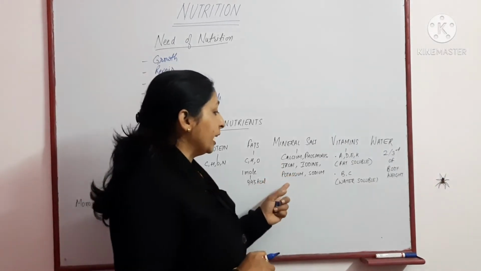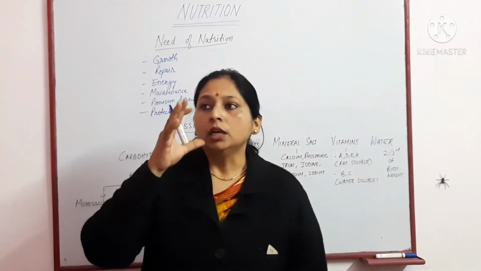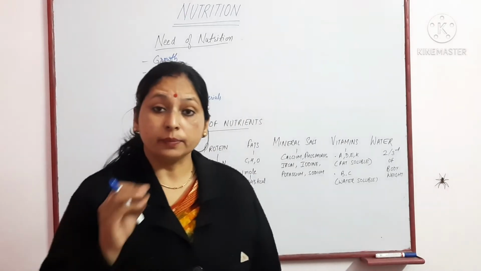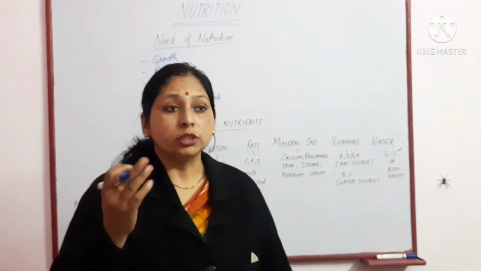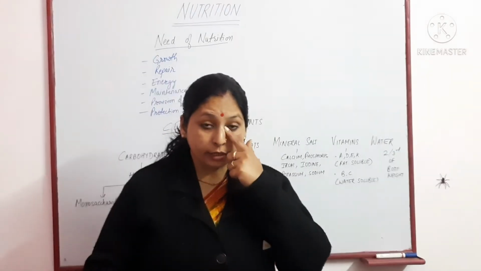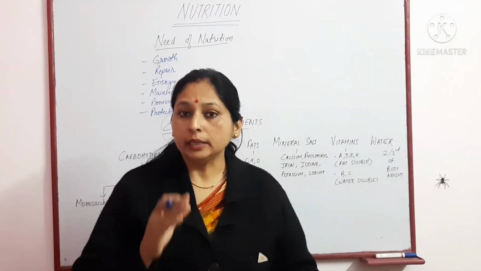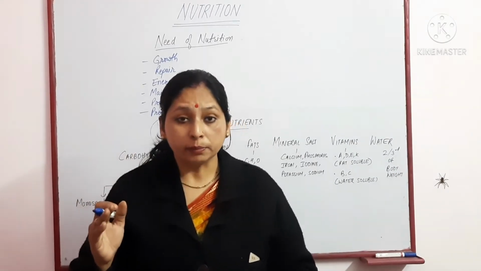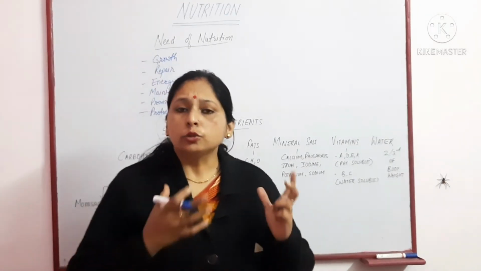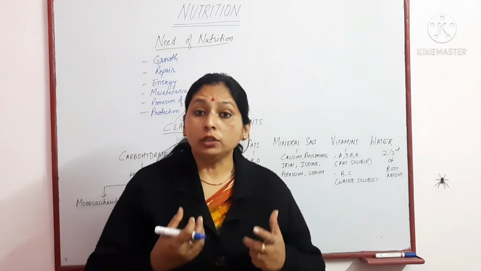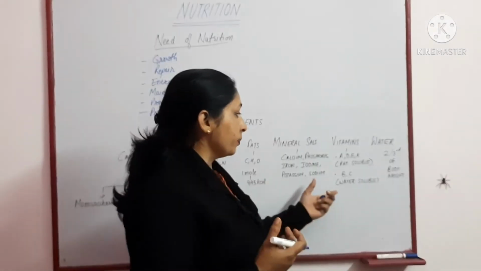Then iodine, potassium and sodium also help in transmission. We have studied about the exchange of sodium and potassium ions, and the sodium pump theory also. The transmission of nerve impulses also requires the exchange of sodium and potassium ions. So all these ions or substances are required by the body for various activities.